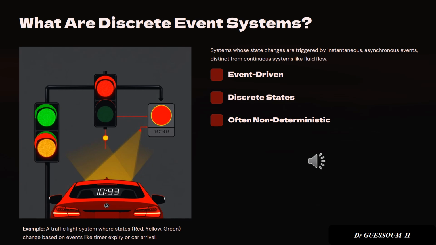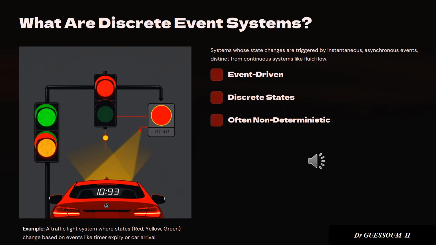Key characteristics of discrete event systems include event-driven behavior: the system reacts only when something specific happens. Discrete states: it shifts from one distinct state to another. There is no gradual transition. Often non-deterministic: some systems don't follow a predictable path, so we may need probabilistic models to understand them.